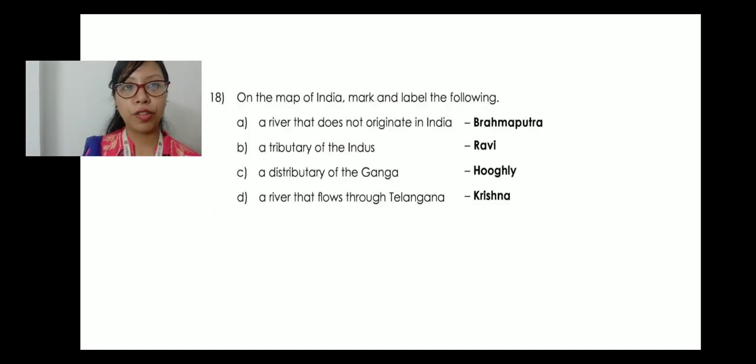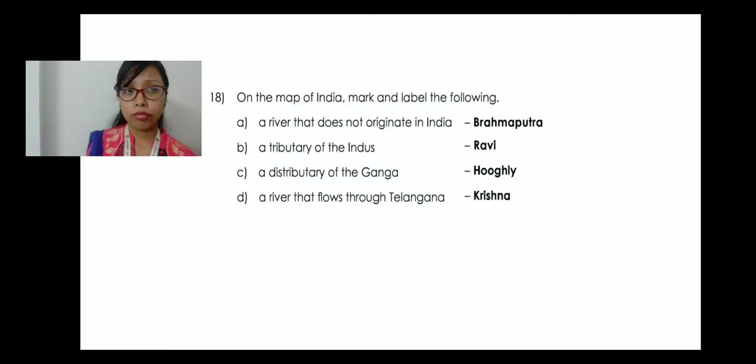Now let's move towards the next one. This is a map that has been given to you. On the map of India, mark and label the following. A, a river that does not originate in India, that is Brahmaputra. B, a tributary of the Indus, Ravi. C, a distributary of the Ganga, that is Hooghly. And D, a river that flows through Telangana, that is the Krishna.